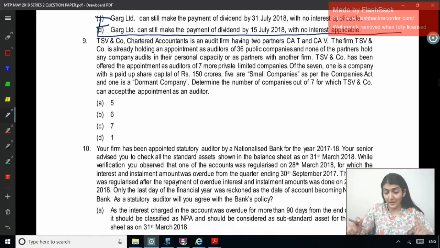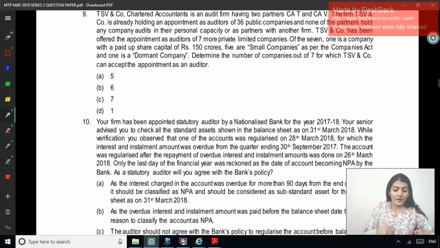Right, so paid up share capital less than 100 crore is not to be counted. This is 150 crore, so this will have to be counted. 5 are small companies as per the Companies Act, which are not counted in the limit, and 1 is a dormant company, again not counted in the limit. So all 7 they can accept: 1 private company, 5 small companies and 1 dormant company. Determine the number of companies out of 7 for which TSV and Company can accept the appointment as an auditor.